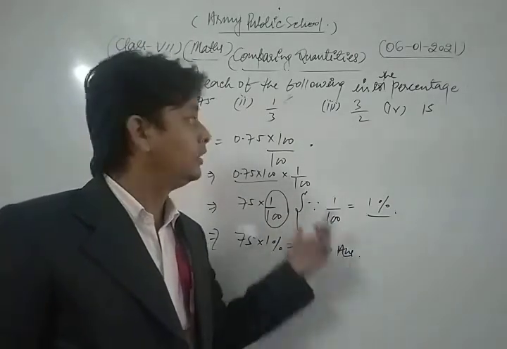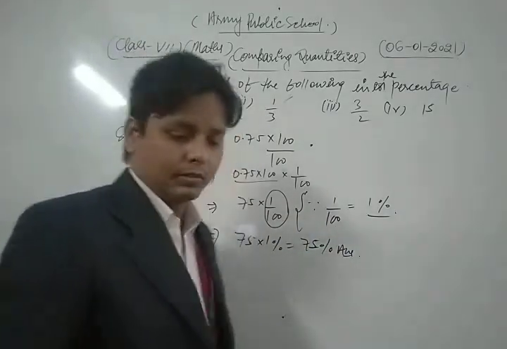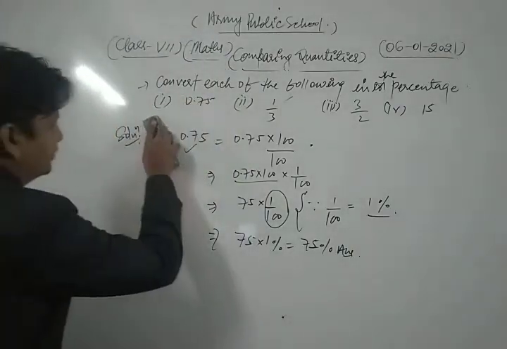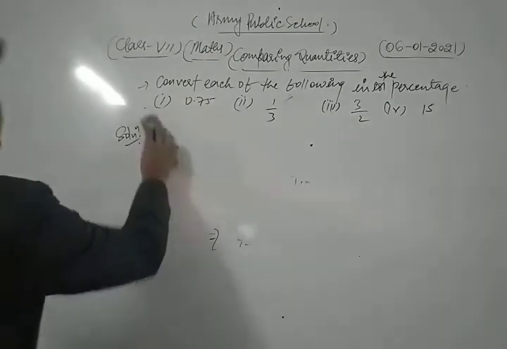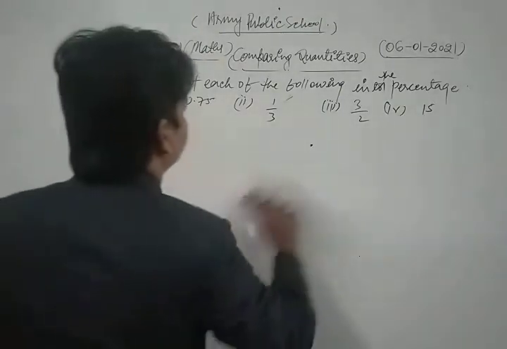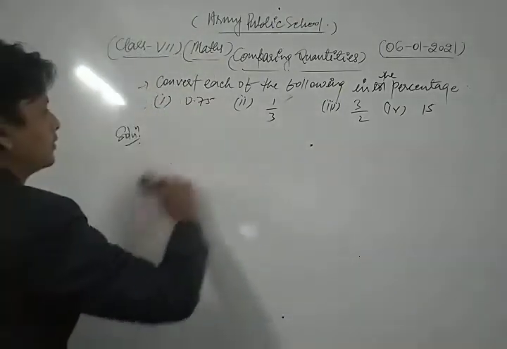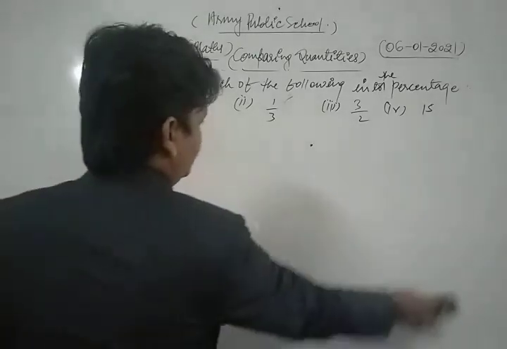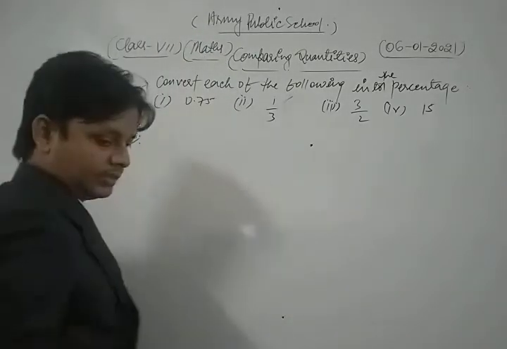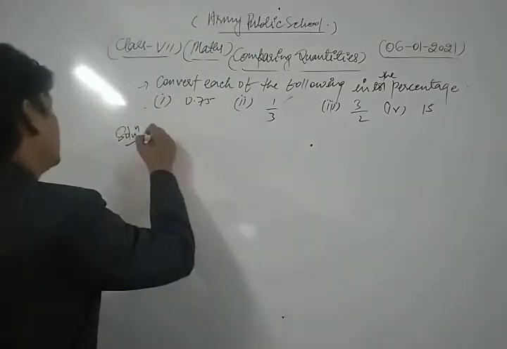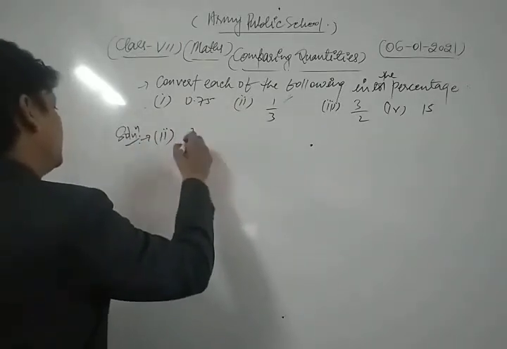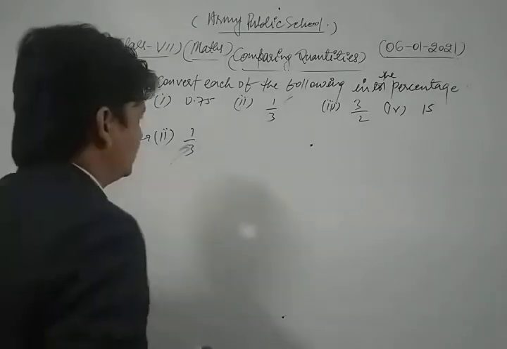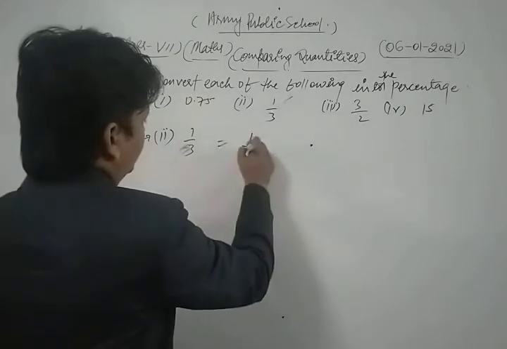Now let's see the next part of this question, dear friends, which is 1 upon 3. First of all we multiply both the numerator and denominator by 100.